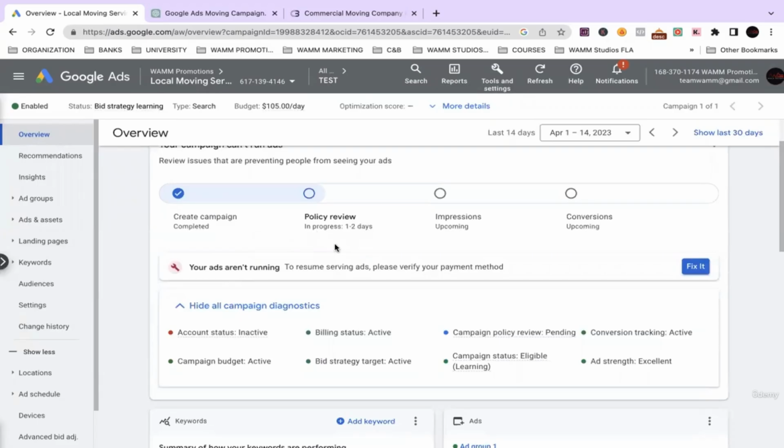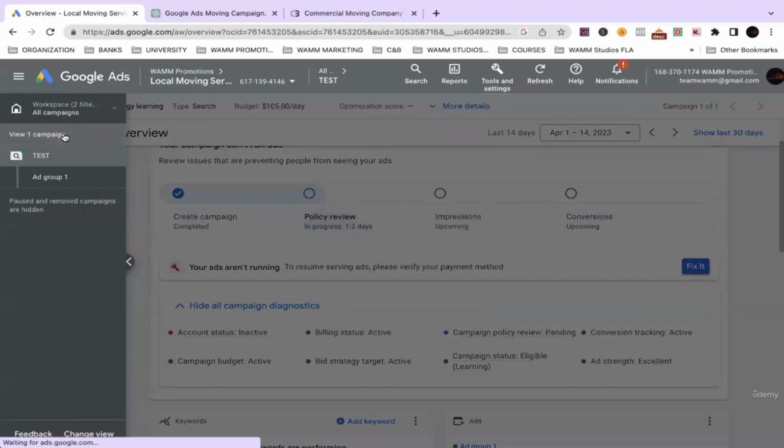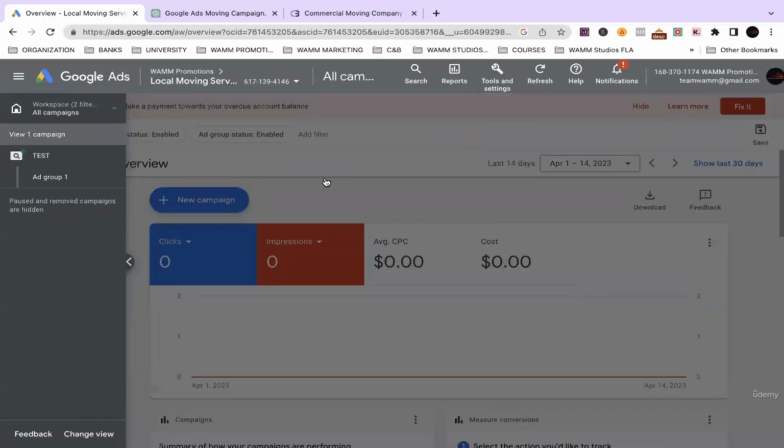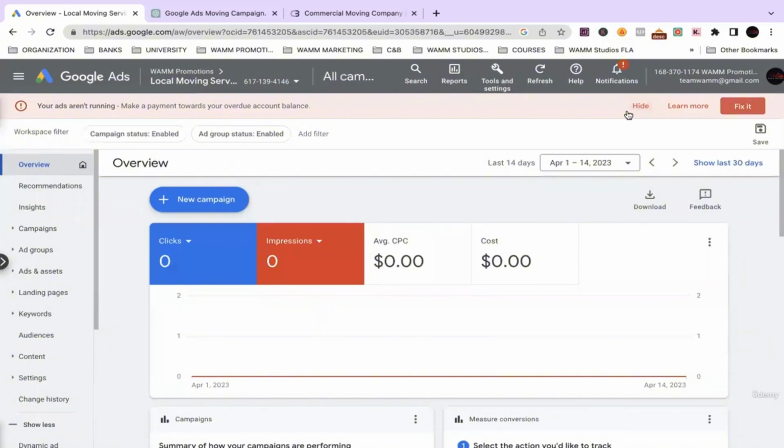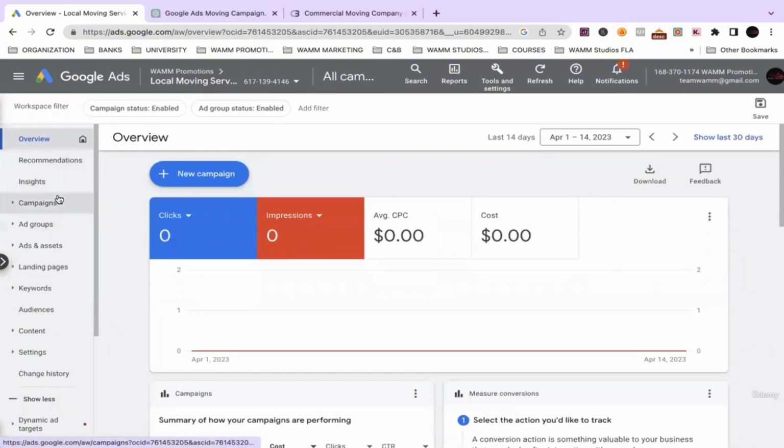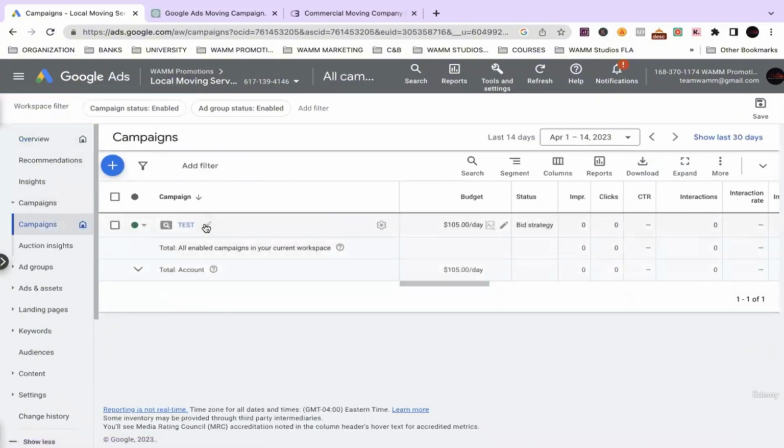Now after you create the ad, the next thing is you see it's going to be in policy review. It's going to take 1 to 2 days for them to approve the ad. We don't want this ad to run. We don't want to spend $100 a day for an ad that we're not really running. It was just for an example. But this is our ad right here.